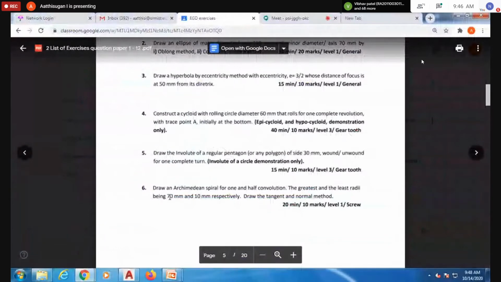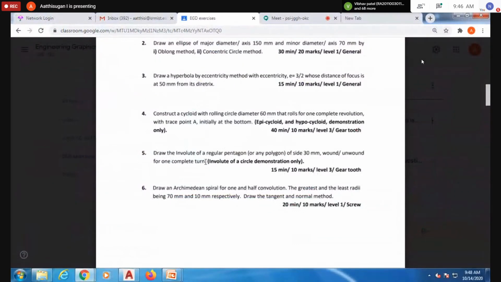That is the involute of a regular pentagon, or any polygon they ask you. Here the side is 30 mm. Our case they have given is a pentagon with the side given.